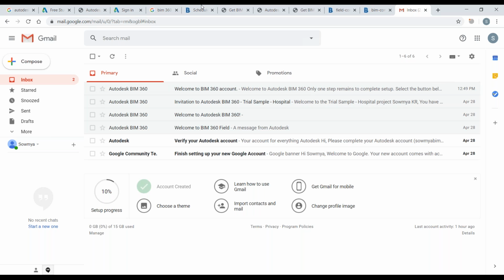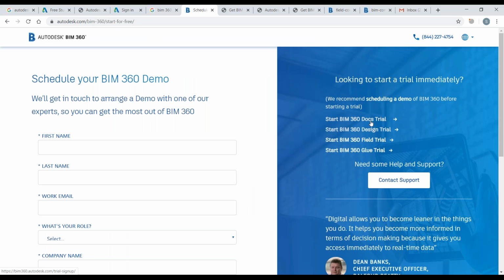We will see BIM 360 docs, design, field, glue, and also two other products, build and ops. These are all the 6 products that we are going to see by tomorrow. Okay, any doubts?